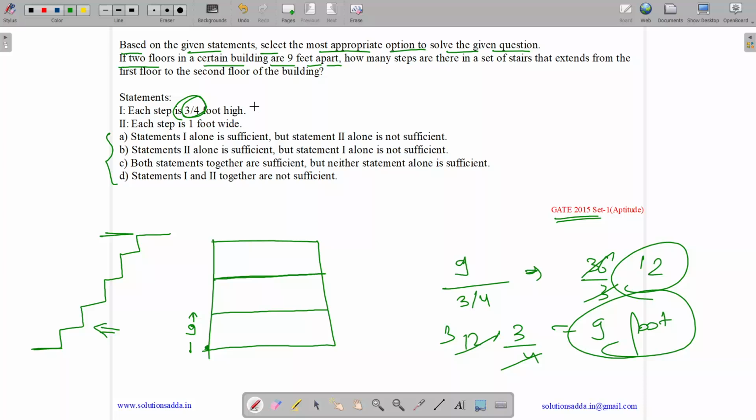Thus, using 1 alone we can find out. Now suppose we are given the width of each step. So width means this one. We are given 1 foot. So can we calculate? No, we can't calculate, as we do not know how far apart they are. We just know their height. We do not know their distance. And even 2 floors can be one above another. So it is not alone sufficient. So the answer is statement 1 alone is sufficient, but statement 2 alone is not sufficient.